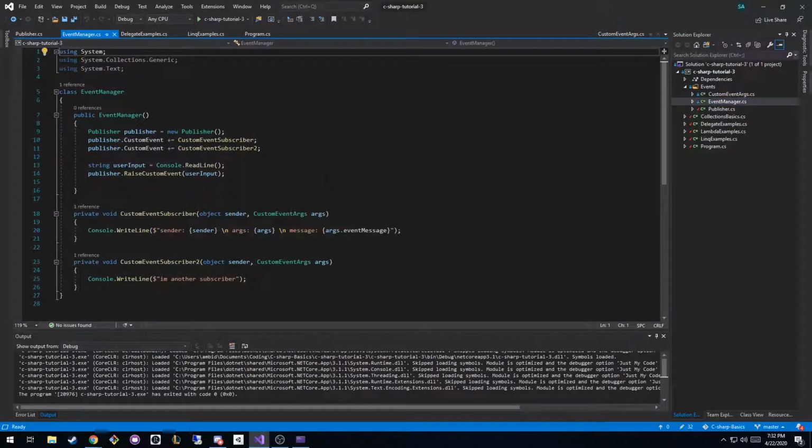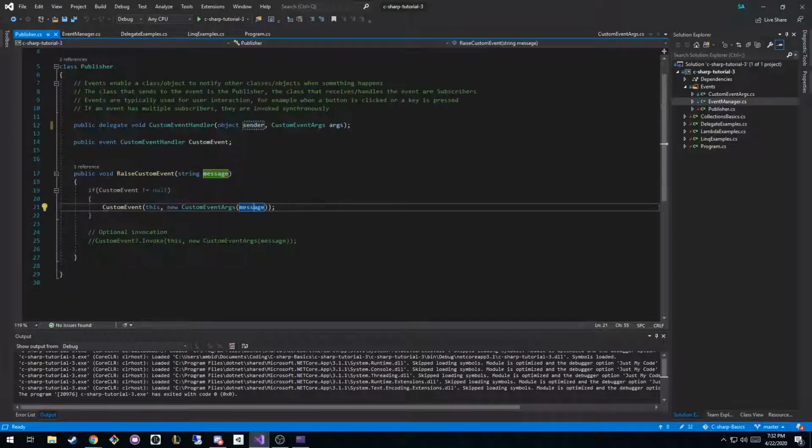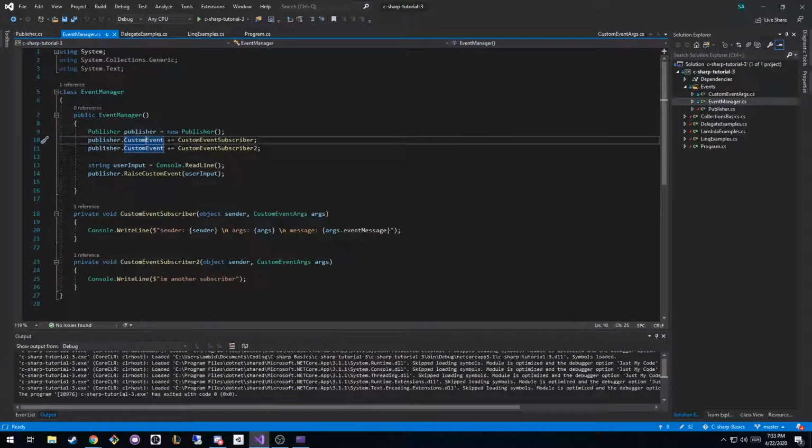So if we go to our event manager, what it does is it creates an instance of our publisher. It says, Mr. Publisher, your custom event, right? If we go back to publisher, our custom event is an event, that is the type of thing that it is. I want to add a subscriber, so we're going to call it custom event subscriber. And I want to add another one. This is very similar to how we added listeners to a delegate, but in events, it's called a publisher and a subscriber.